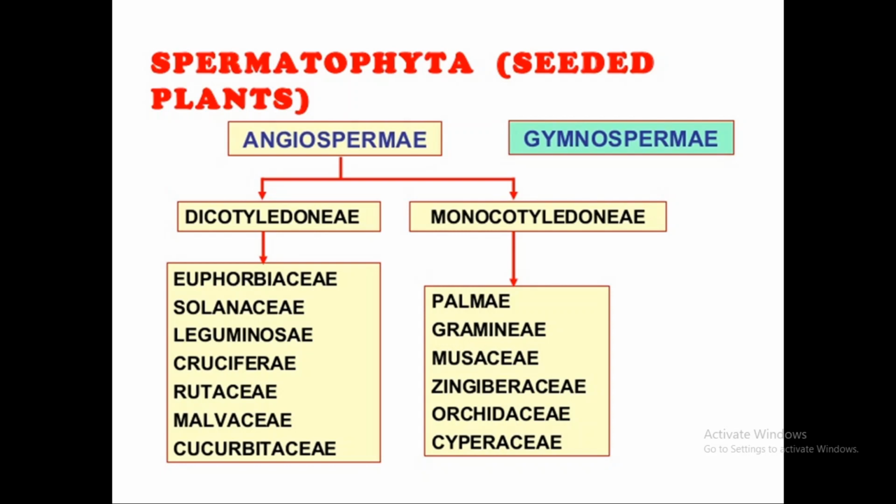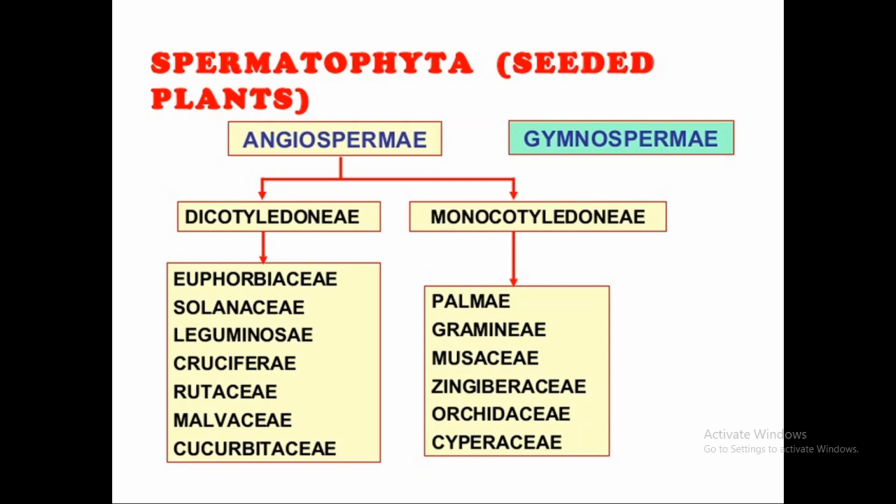Dicotyledons are also differentiated into three series: Thalamiflorae, Disciflorae and Calyciflorae, and into polypetalae and gamopetalae. Polypetalae means the plants have free petals. A flower is a modified shoot.